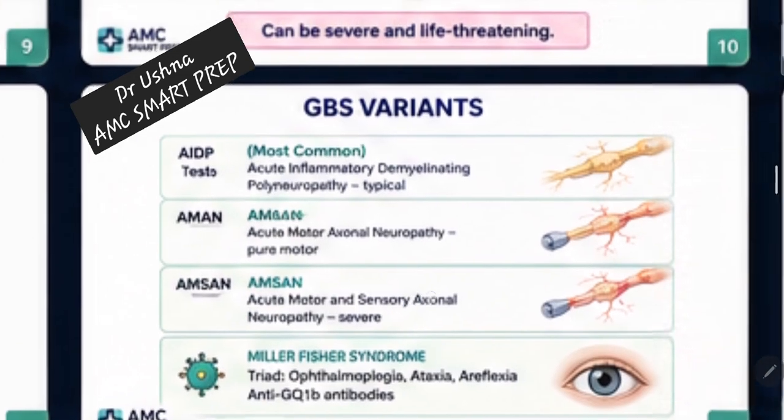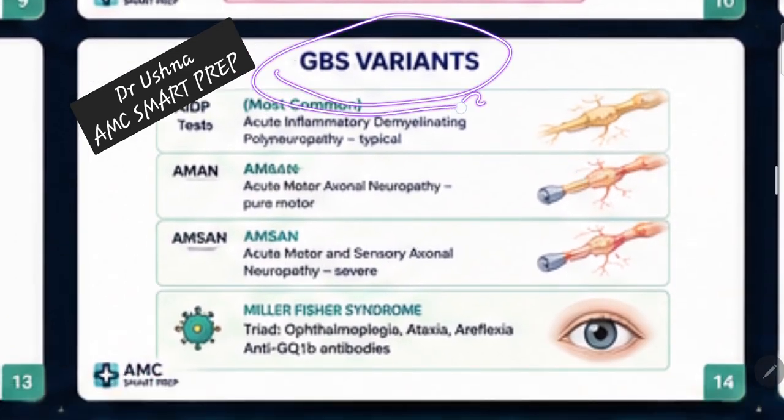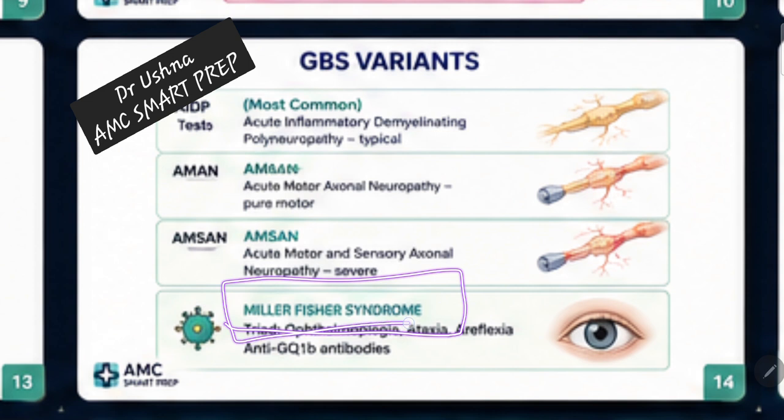Next important thing is that sometimes they ask about the variants as well. This is not a very important one, I would say, but sometimes they have asked about variants, especially Miller-Fisher syndrome. This has come up in the exam 2-3 times. So Miller-Fisher syndrome is a very important one, and the least important ones are AIDP, AMAN, and AMSAN.